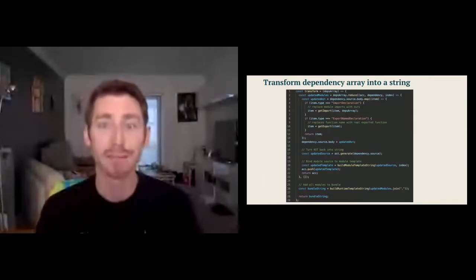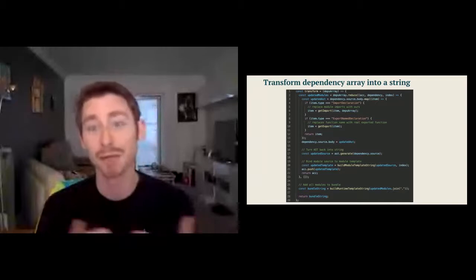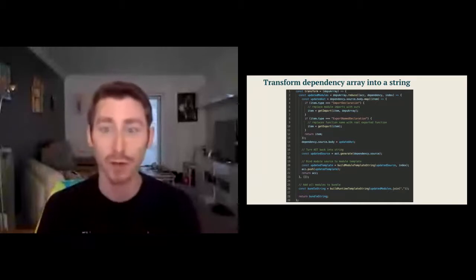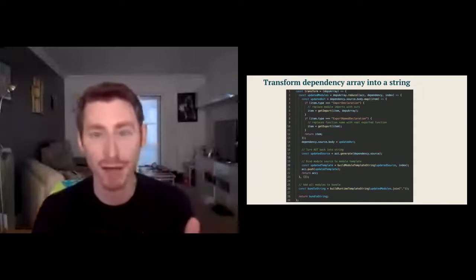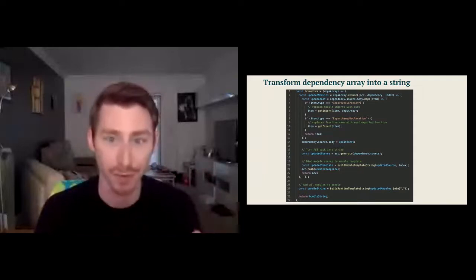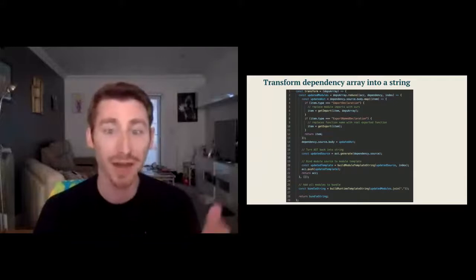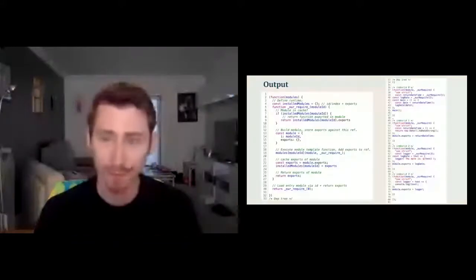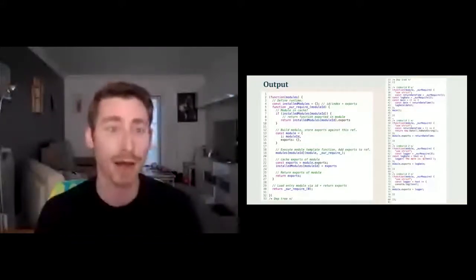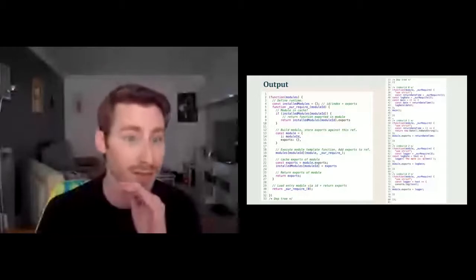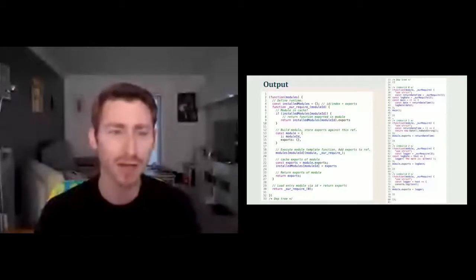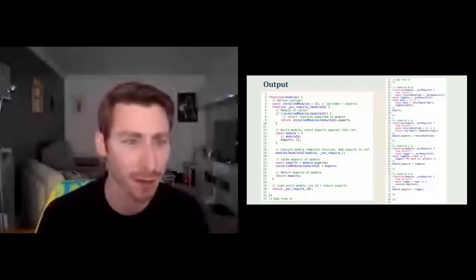The runtime template IIFE runs immediately, handing the modules array as an argument. So it passes the array on the right as modules on the left. And you can see the argument on line 2 on the left there, the modules. If we continue looking on the left now, we define a cache, which is called installedModules, and we define an import function. Here it's the underscore require. So let's look at the require function, starting on line 5.